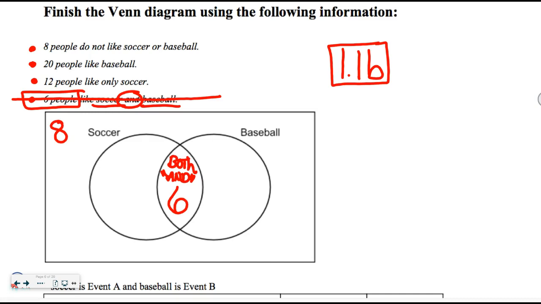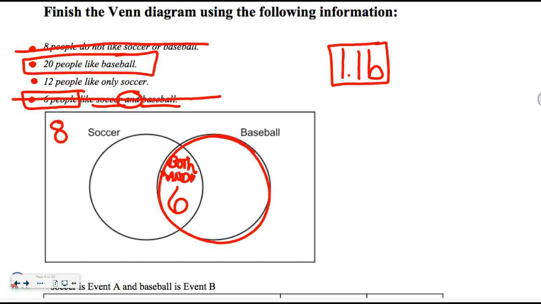Okay? Now, for the next piece, it says 20 people like baseball. It doesn't say only baseball, it says baseball. So this baseball circle has to have 20 in it. But I already have 6 in there.